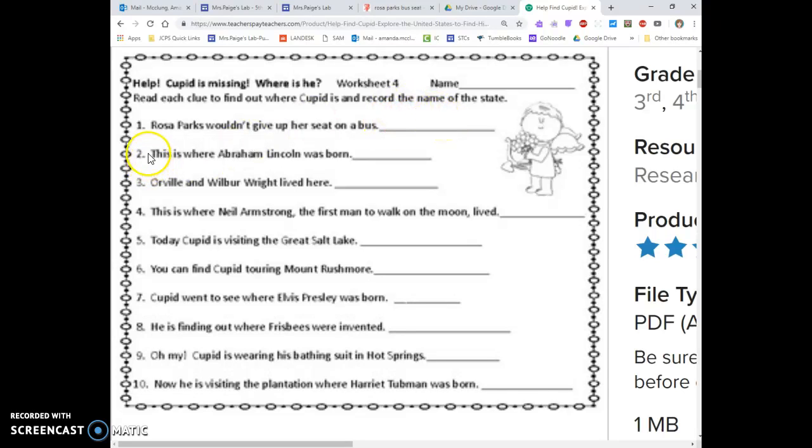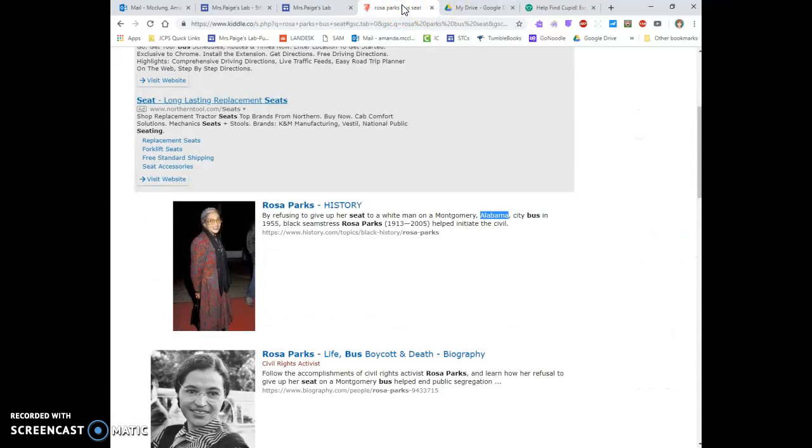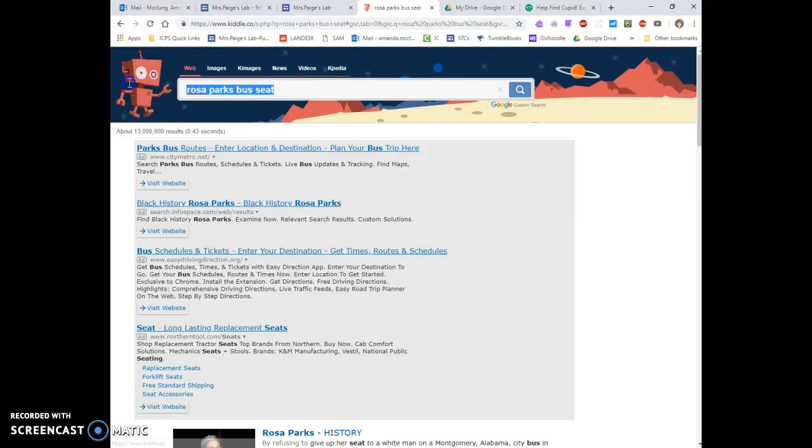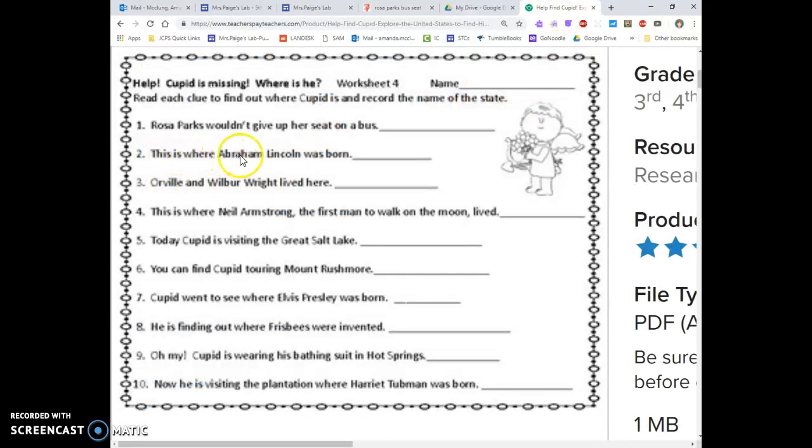Then I would go and find the answer to number 2. So I would go back to my Kiddle, and I'm going to go back up here, and I'm going to change my search. And now I'm going to look for where Abraham Lincoln was born. Now I don't need to type in every single word because words like "is" are not going to help me in a search engine. But I want the main terms that are going to help me get my results.